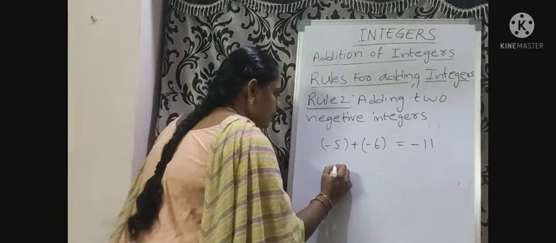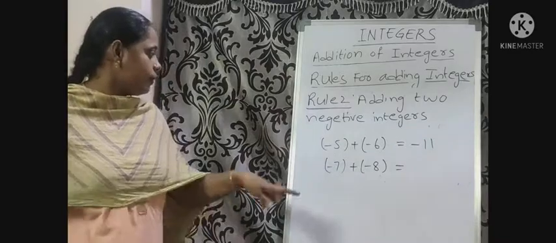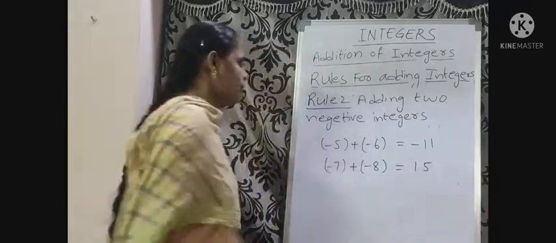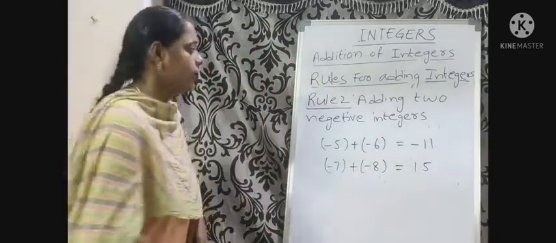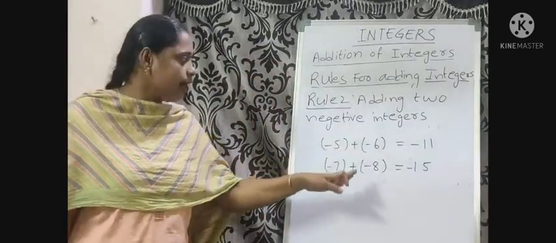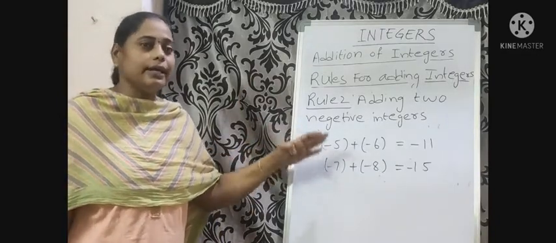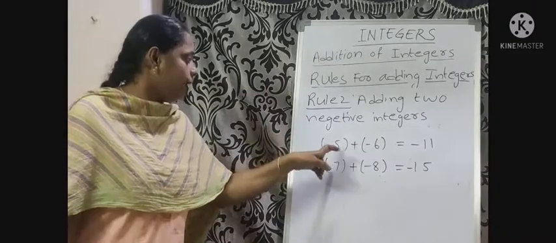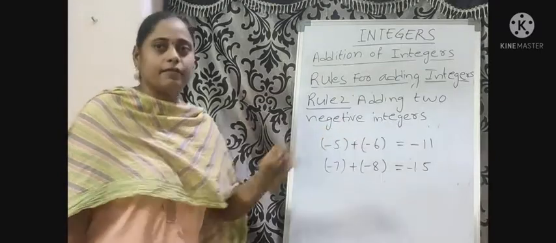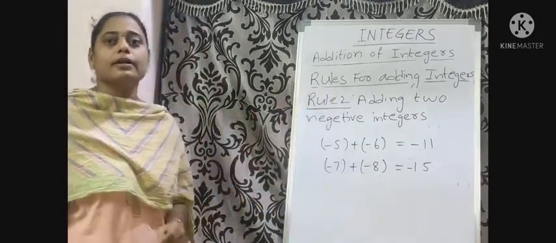Take another example. -7 plus -8. Tell me, what is the sum of 7 and 8? 15. What is the sign before 15? Minus. Why? Because these two integers are negative. So, if we add two negative integers, first we add the integers. 5 and 6 give 11. Now, place the sign minus before the result.